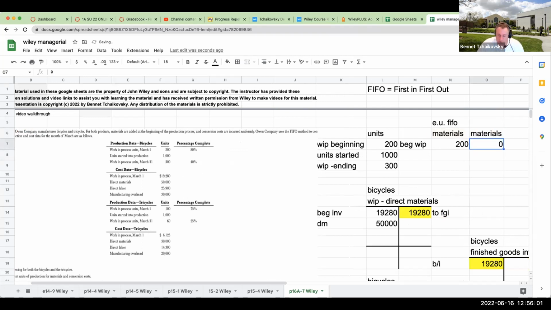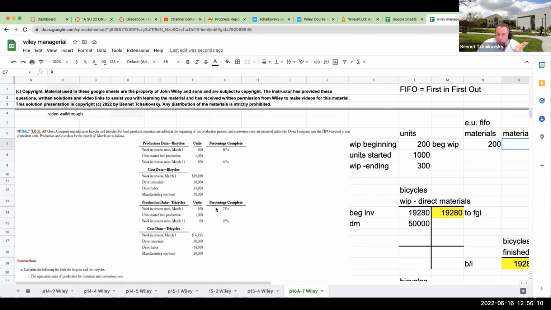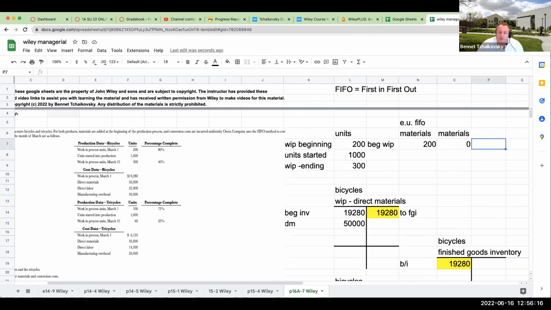And this is going to be at 0%. And why is it at 0? Because this beginning work in process units was the ending from the prior period. And we're being told that in terms of materials, they're added at the beginning of the process. So these were already 100% complete. So basically our equivalent units is going to be 0.